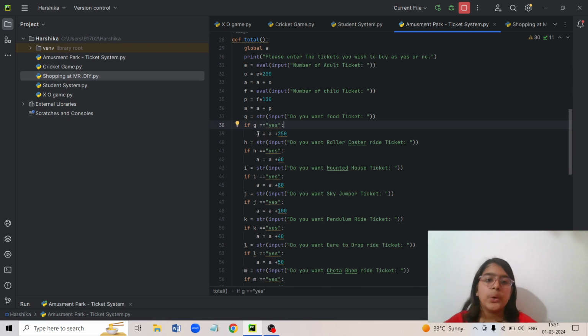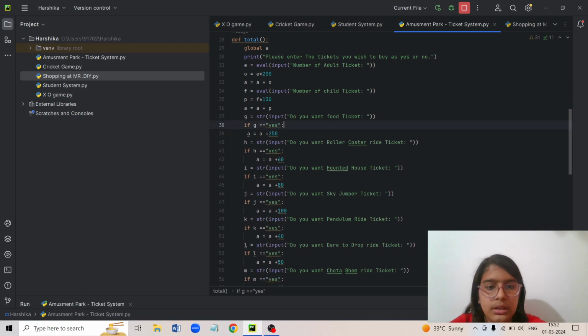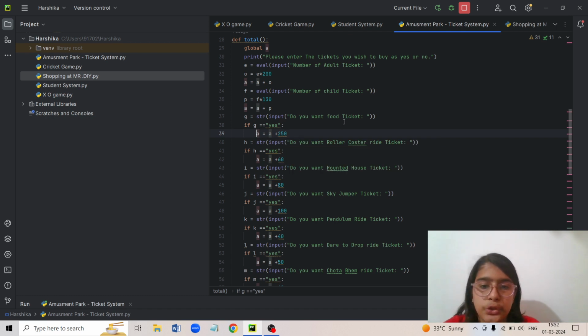And one thing I'd like to tell you, in this program I got many errors just because of indentation. So here this gap is called an indent. This gap is called an indent. So that's why you need to focus on where you are putting what. Now if I put it like this, it won't work. Why? Because it doesn't have space over here. Now it will work. So then it will add 250, same with all the others.